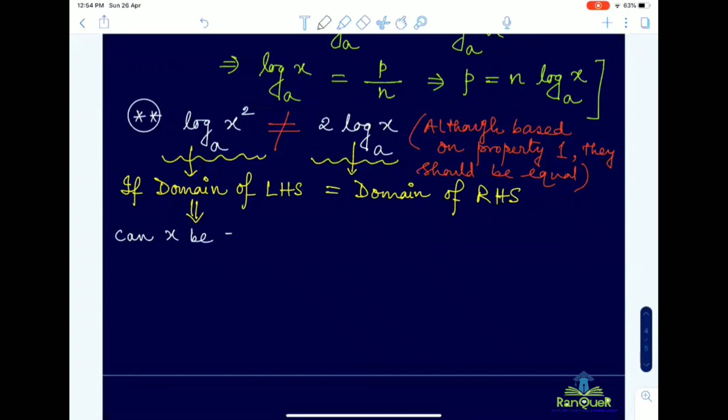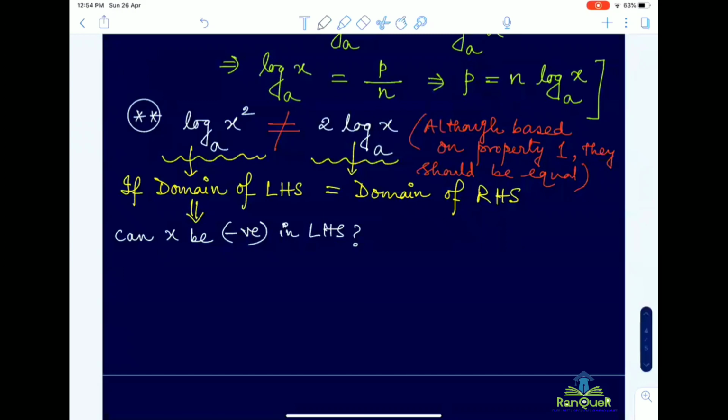Can x be negative in the left hand side? It will not be a real logarithm? Why? If x is negative, x to the power 2 means a positive value.